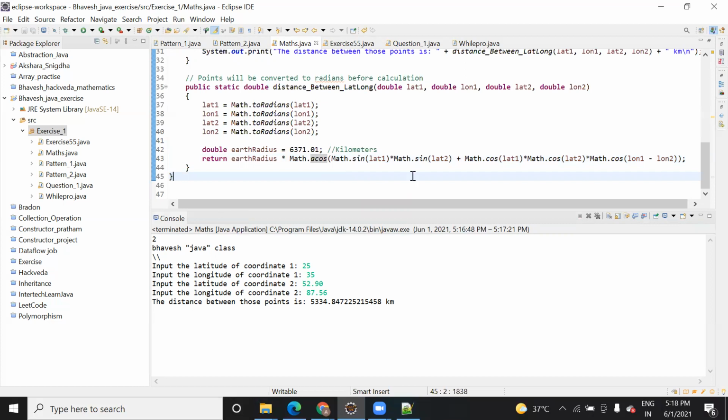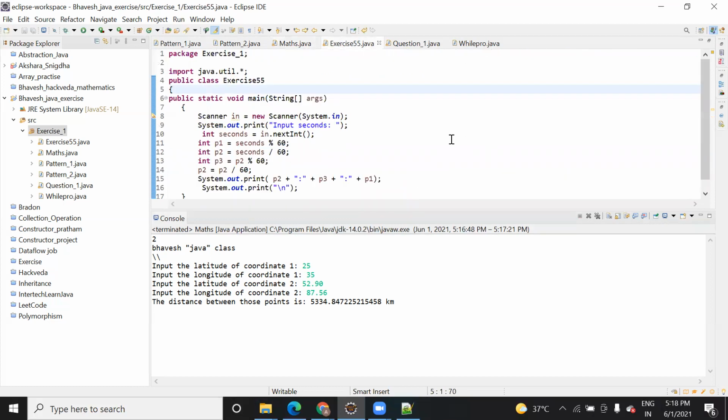You can have a look at this, and then one more program is there. It will ask the user to enter a value and then check whether the numbers have a matching digit or not. Let me run this and show you.